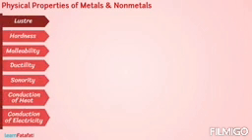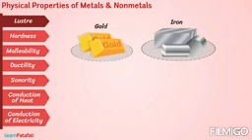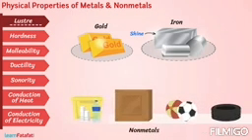Luster. All metals in the pure state have a shining surface. This property is called metallic luster. Nonmetals, on the other hand, are dull. Therefore, they do not have luster.